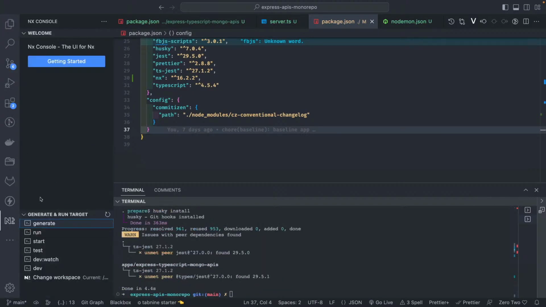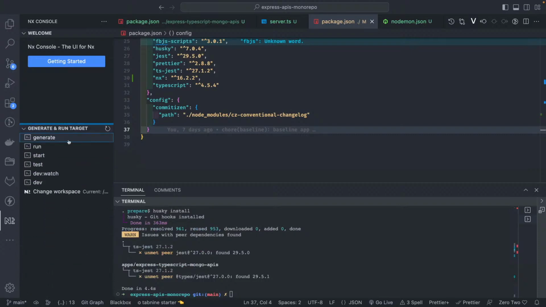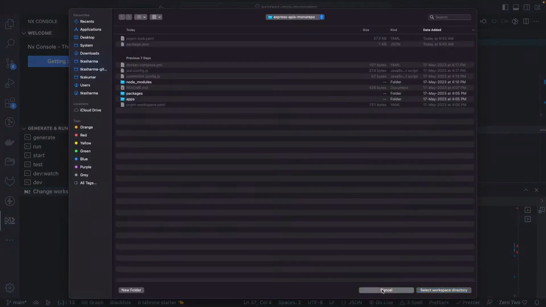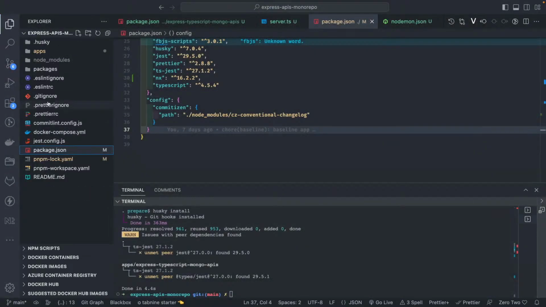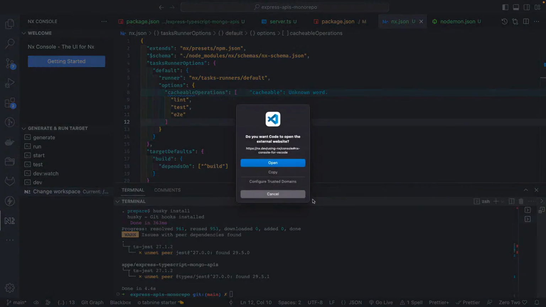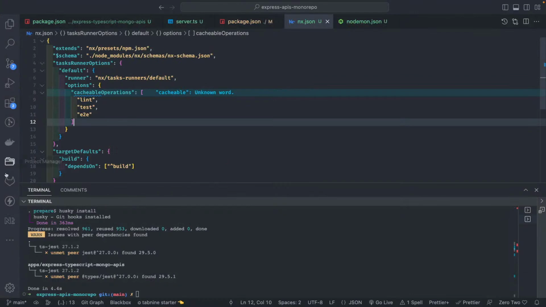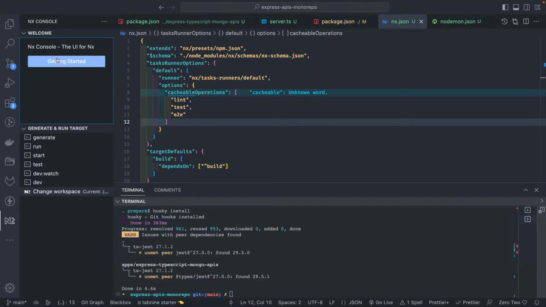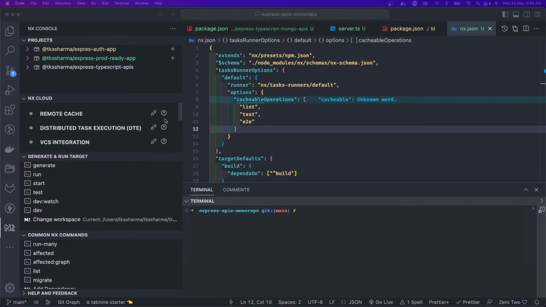Now, because you can see these commands are popping up, we also need to add the nx.json file at the root. I mean, this is just an additional step, nothing to do with the API platform we are doing. So I will copy my nx.json at the root here. What it contains, it is just because Nx is a monorepo tool which can automate the execution of the tasks. That is what it is doing. And now if I go to getting started, or maybe when I restart the project, then it will start showing all the projects here. Or maybe I will just reopen VS Code.